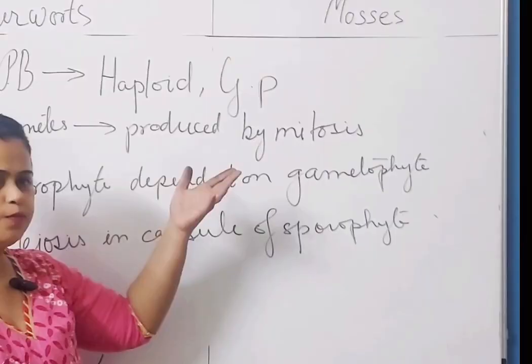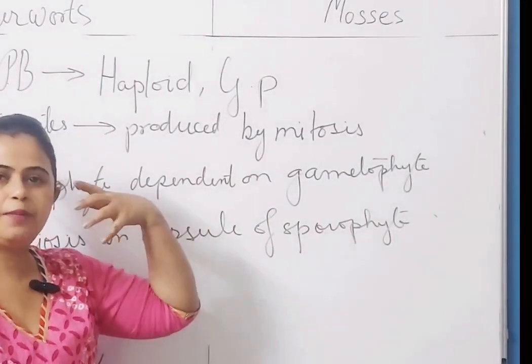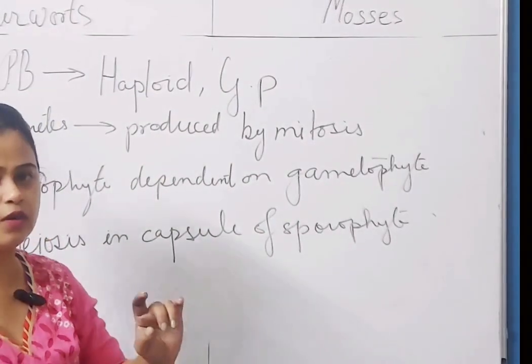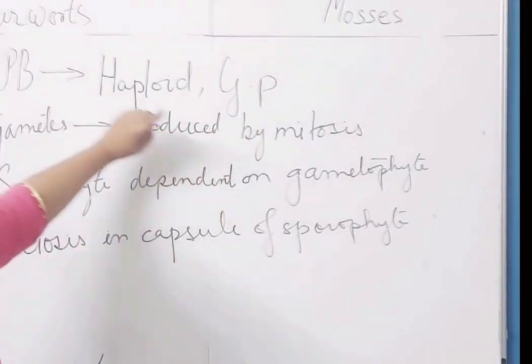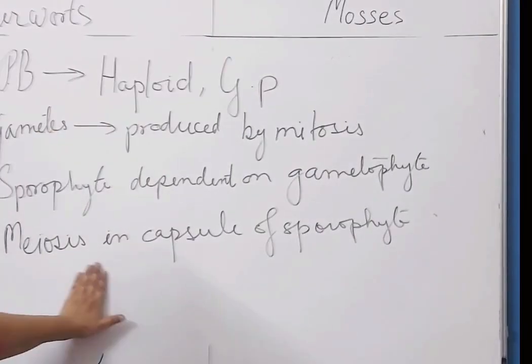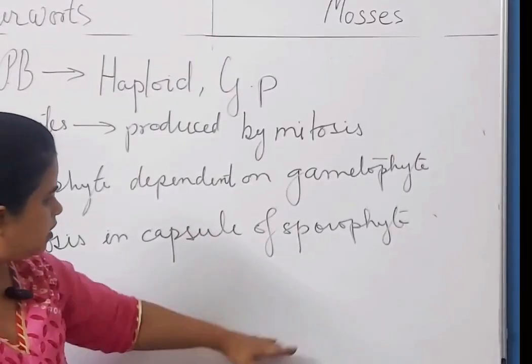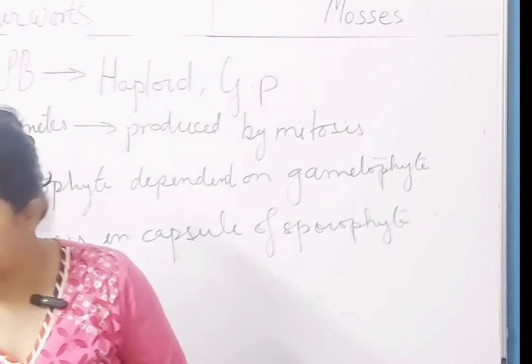Options may be A, B, C anything, and they put gametes in D, and by default we think that gametes are always produced by meiosis, so you may get it wrong. That is why I am having you write this separately. Gametes here are produced by mitosis because the plant body is haploid gametophyte. Where do we see meiosis? In the capsule of the sporophyte. Okay. Now let us look at the importance of bryophytes.